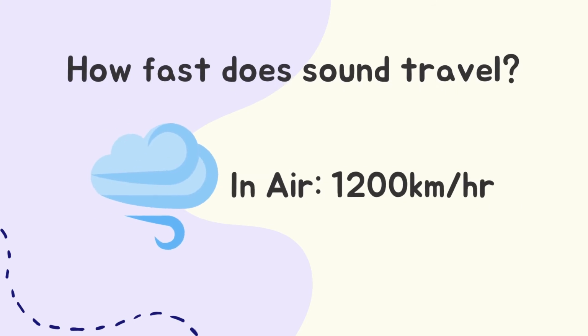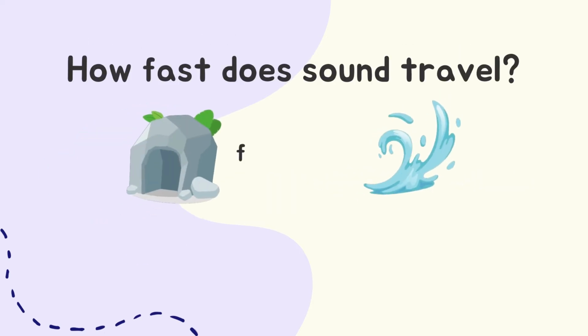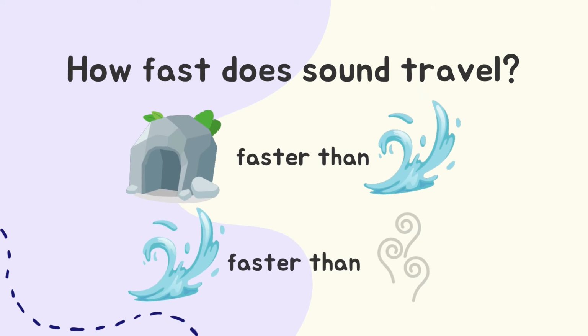How fast do sound waves travel? The speed of sound waves in air is around 1,200 kilometers an hour. The speed can differ in different mediums. Sound can travel faster in solid mediums compared to liquid mediums. Sound can travel faster in liquid mediums compared to gaseous mediums.